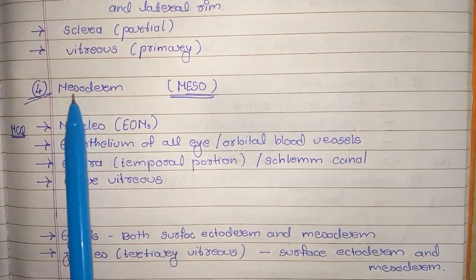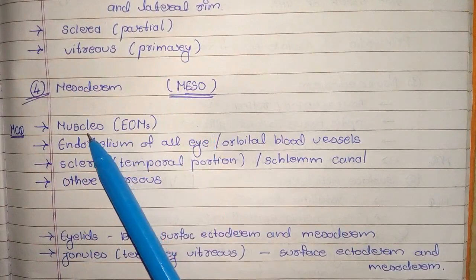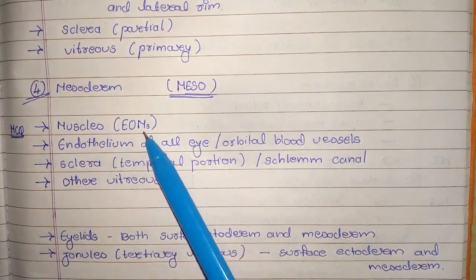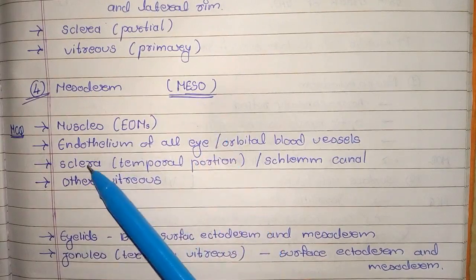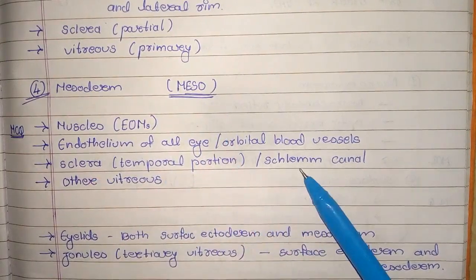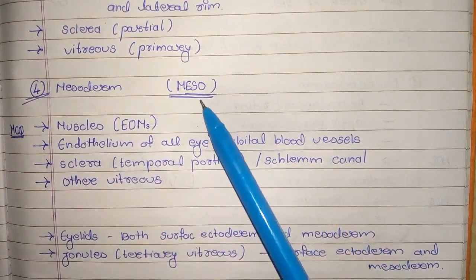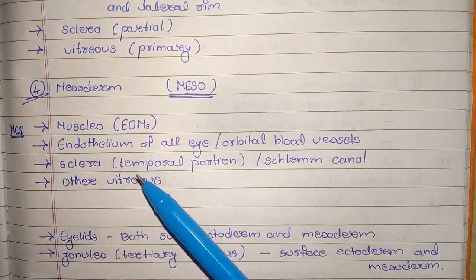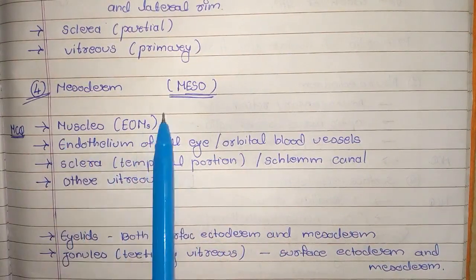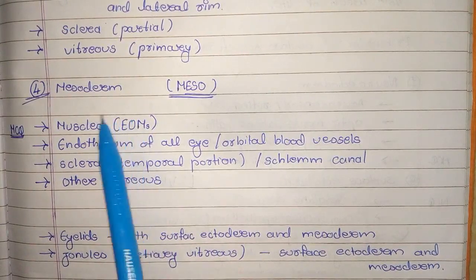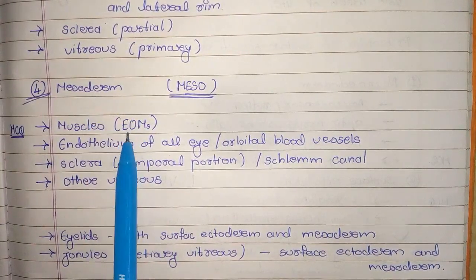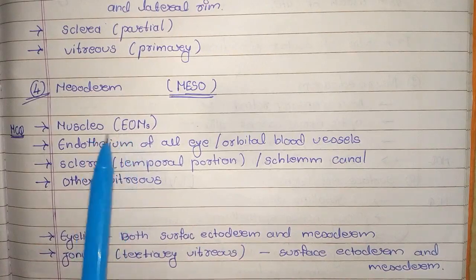M stands for the muscles, which is extraocular muscle, E for the endothelium of all eye, S for the sclera, temporal portion, O for the vitreous, other vitreous. And this is an important point, extraocular muscle develops from the mesoderm. It is important and it can be asked in MCQs.